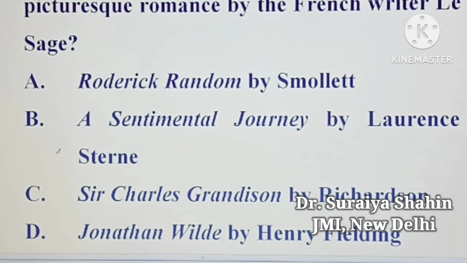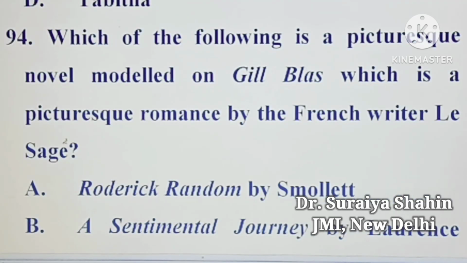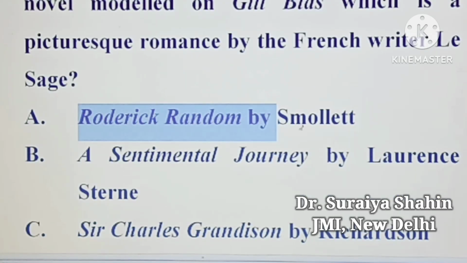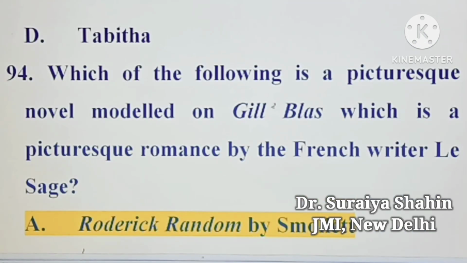And fourth option is Jonathan Wild by Henry Fielding. So your correct answer would be Roderick Random by Smollett. It's a picaresque novel modeled on Gil Blas, which is a picaresque romance by the French writer Lesage.